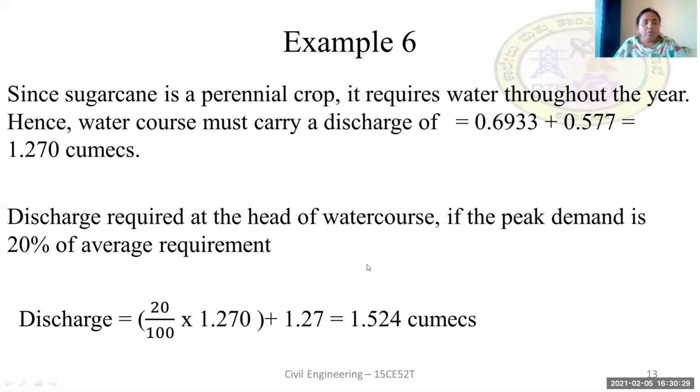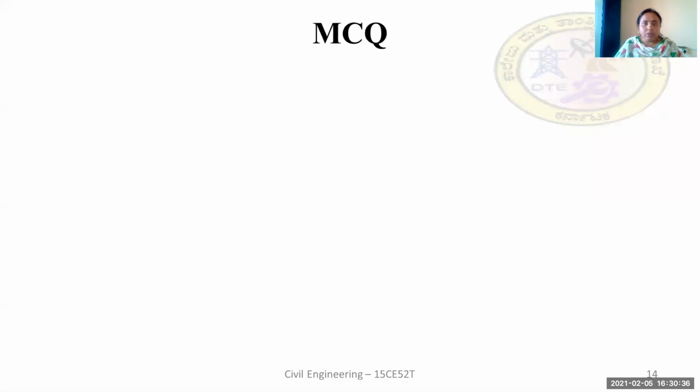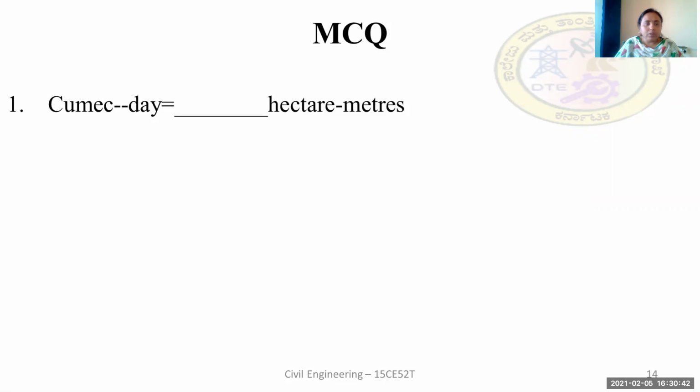So with this, we shall complete today's session. Next, we shall go with a small MCQ test. The first question is: cubic day is equal to dash hectare meters.